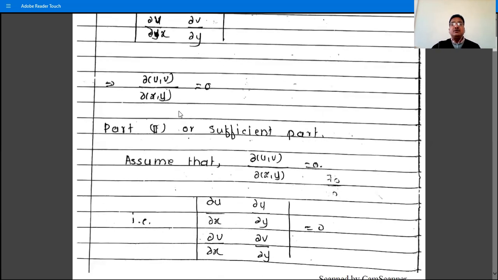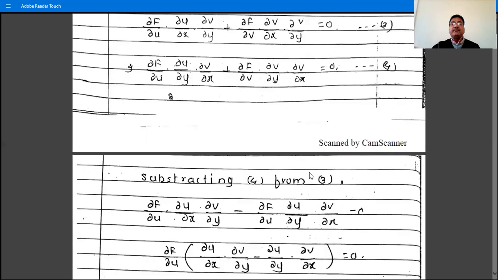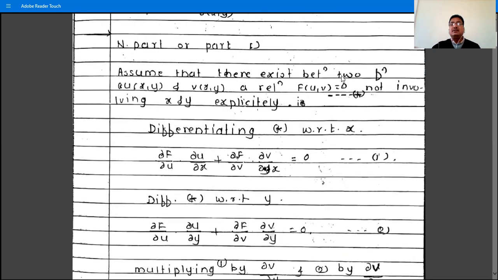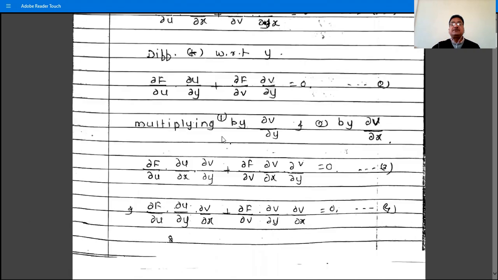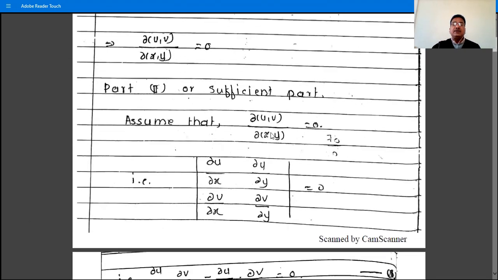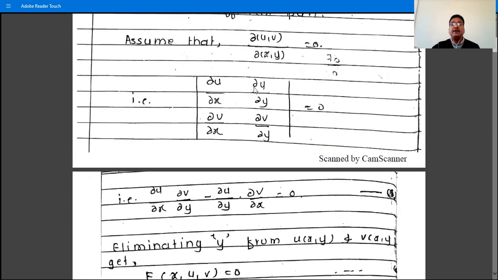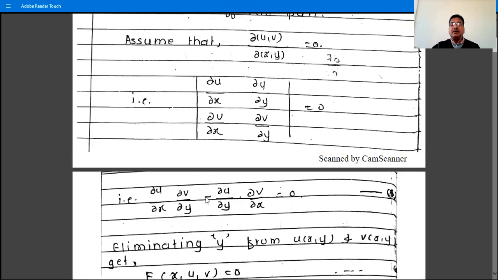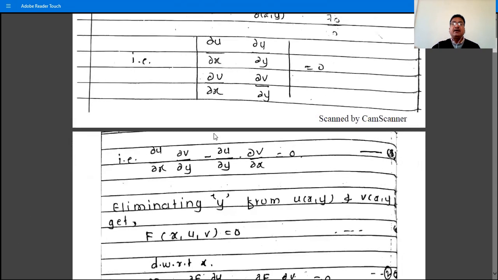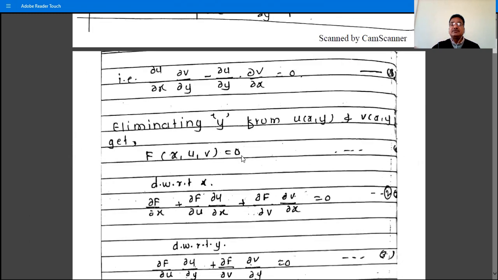And in the second part, assume that this Jacobian ∂(w,v)/∂(x,y) is 0, and we have to show that f of w, v is equal to 0, a relation between w and v not involving x or y explicitly. Okay, so we assume that the Jacobian is equal to 0. This Jacobian is what? The determinant of ∂w/∂x, ∂w/∂y, ∂v/∂x, ∂v/∂y is equal to 0. Solve this determinant. We have ∂w/∂x into ∂v/∂y minus ∂w/∂y into ∂v/∂x.